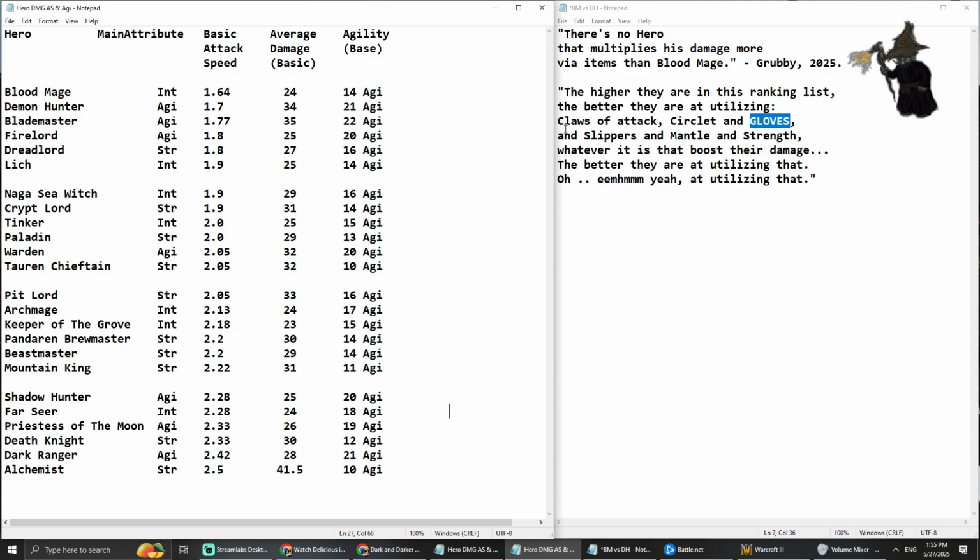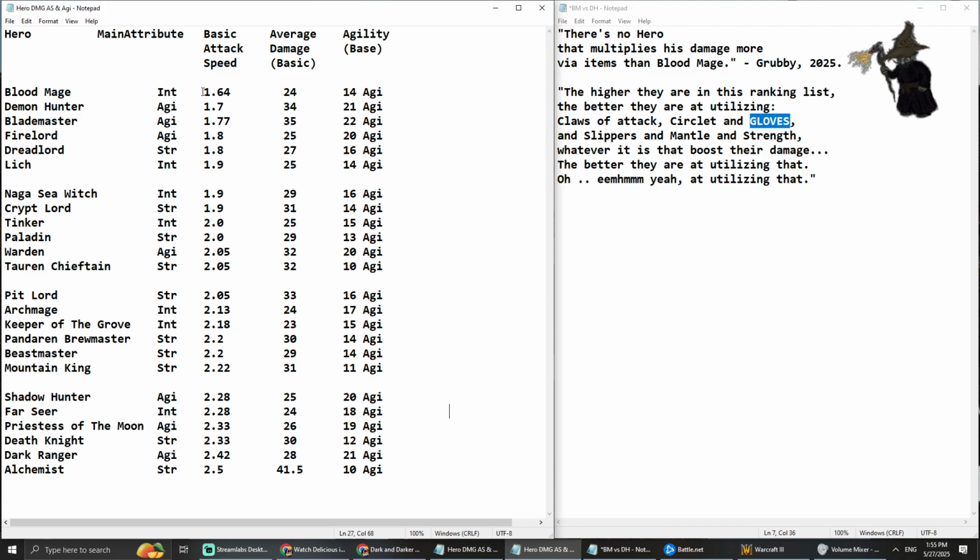But close attack added damage is best utilized on these fast heroes, obviously. So either way, I talked about this, and of course, this information doesn't have much value.